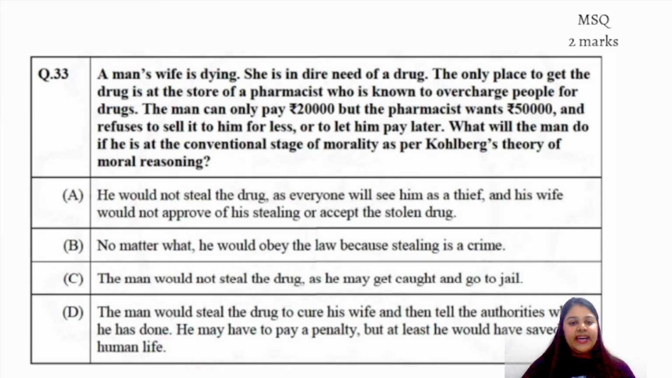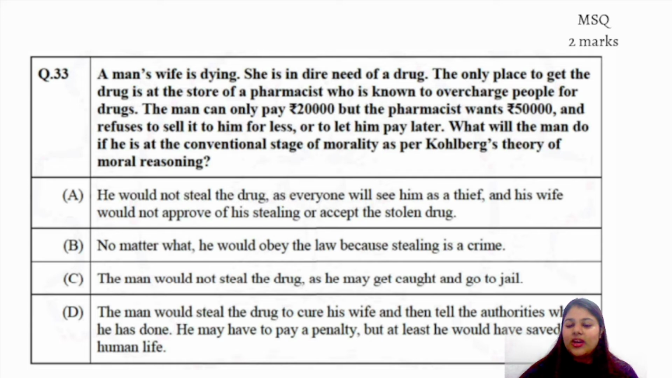Now moving ahead to the next question. Okay, this is an MSQ type question and we will read the question. A man's wife is dying. She is in dire need of a drug. The only place to get that drug is at a store of a pharmacist who is known to overcharge people for drugs. The man can only pay 20,000, but the pharmacist wants 50,000 and refuses to sell it to him for less, or to let him pay later. What will the man do if he is at the conventional stage of morality?